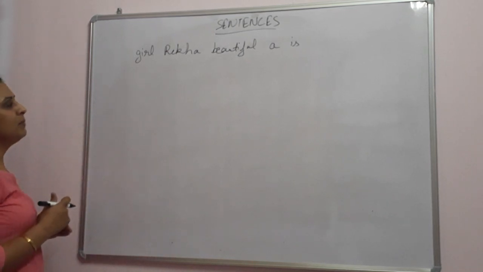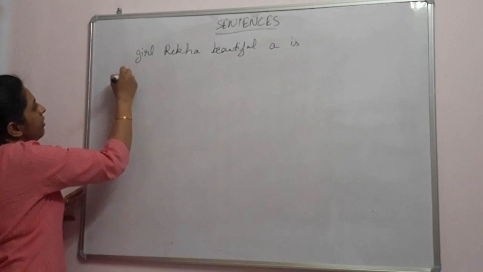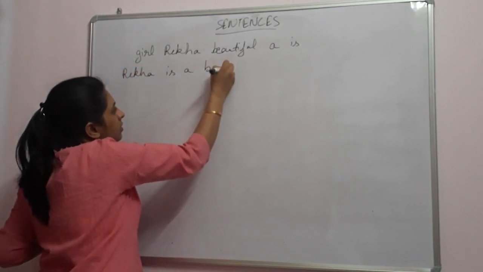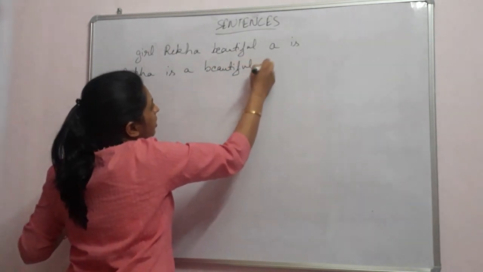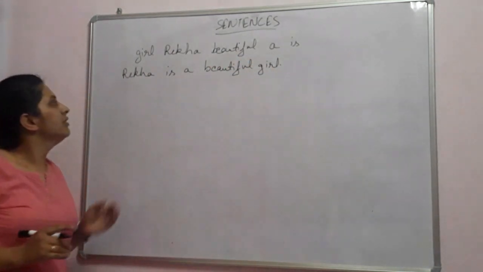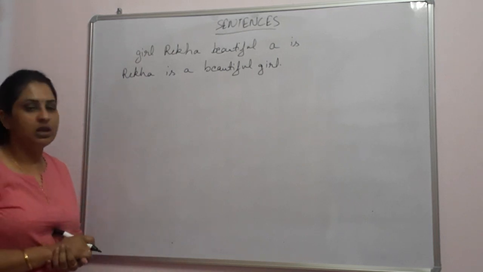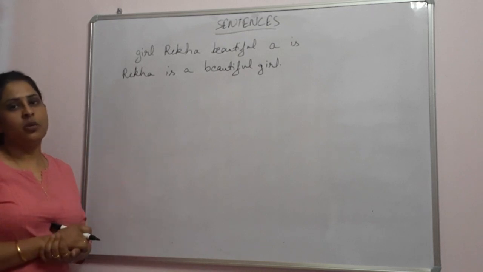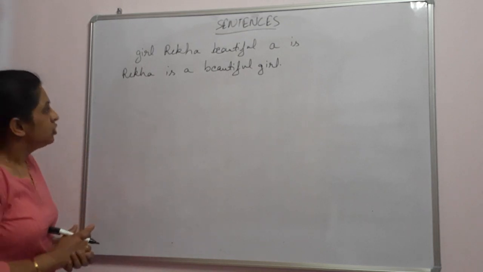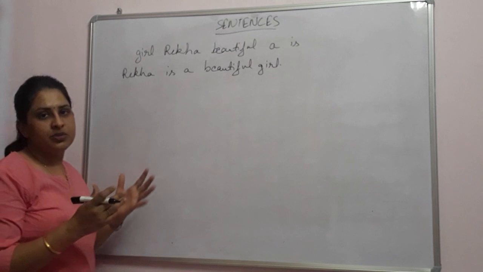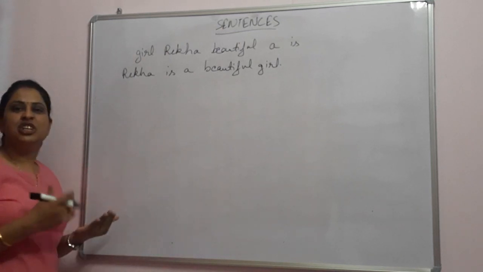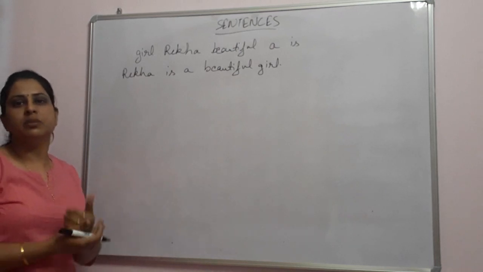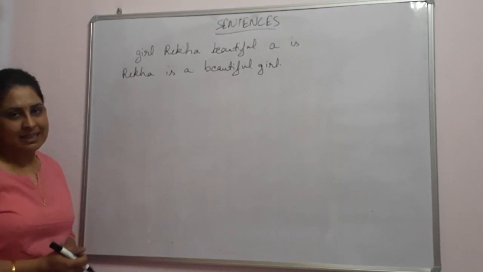But if I change their place and write these words again, like Rekha is a beautiful girl. Does it give us a sense now? Yes, it gives us a proper sense, and it tells us that Rekha is quite beautiful. So when we change the placing of random words and put them in a proper structure so that they give a proper sense, then it becomes a sentence.